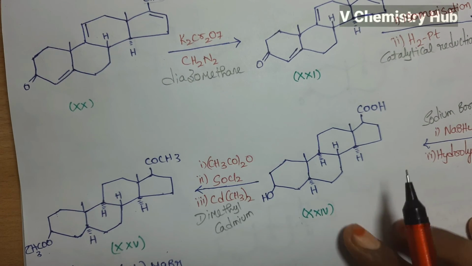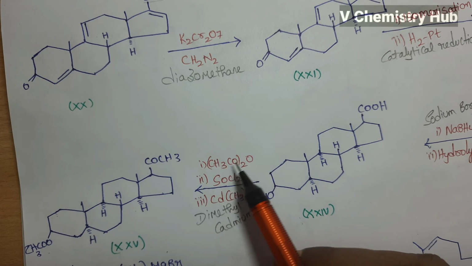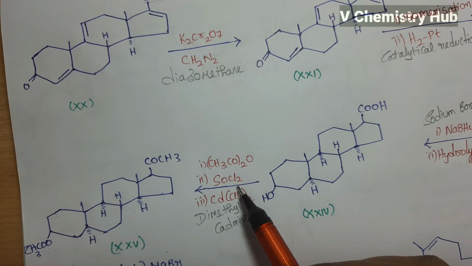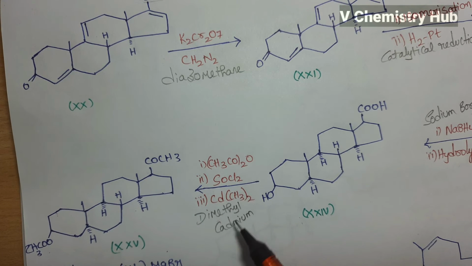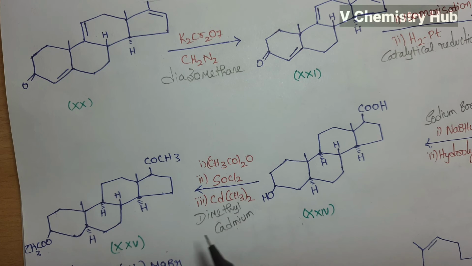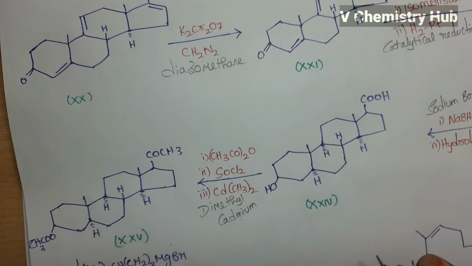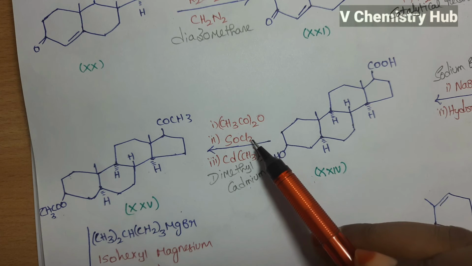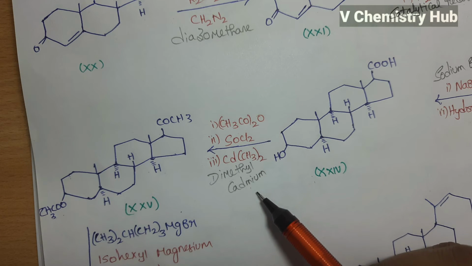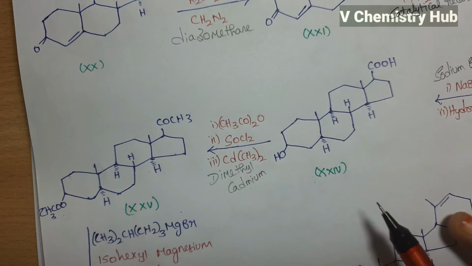Later on, it is treated with acetylation, and then followed by treatment with thionyl chloride, and then treated with dimethyl cadmium. So then we will get this acetylated hydroxyketone. So this is the compound 25. Here acetylation takes place with the use of thionyl chloride, dimethyl cadmium, and acetate group.